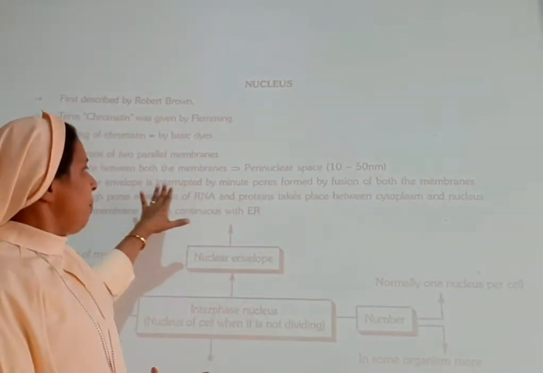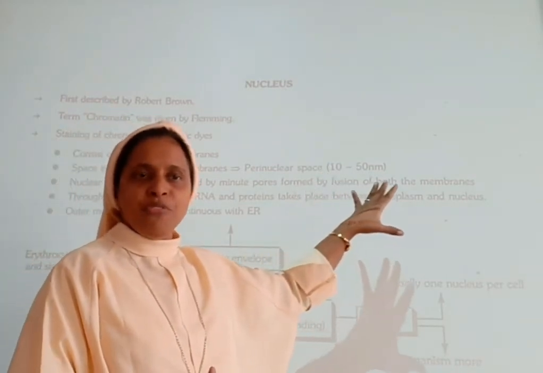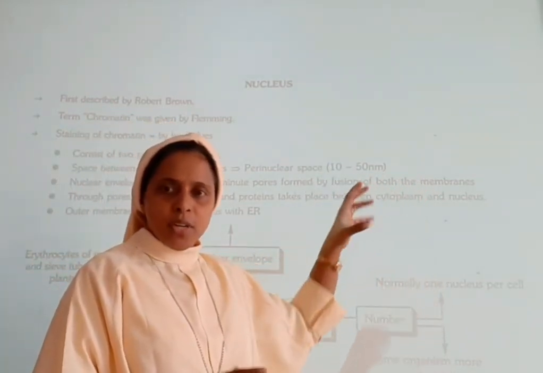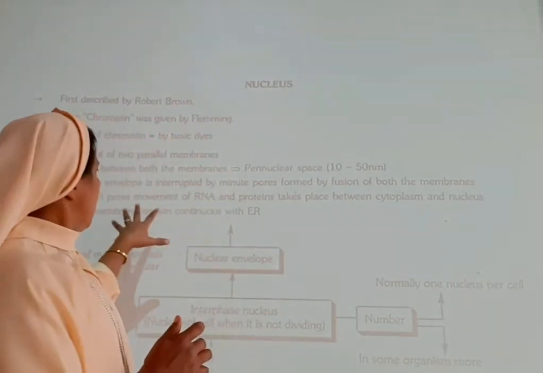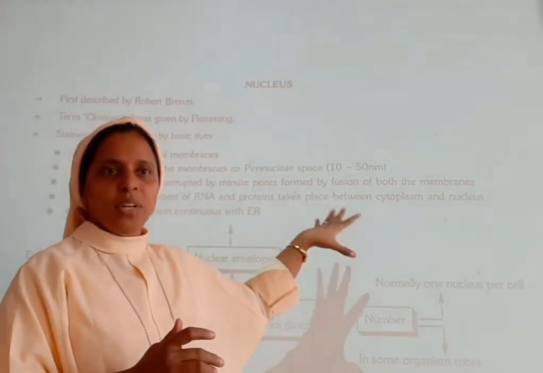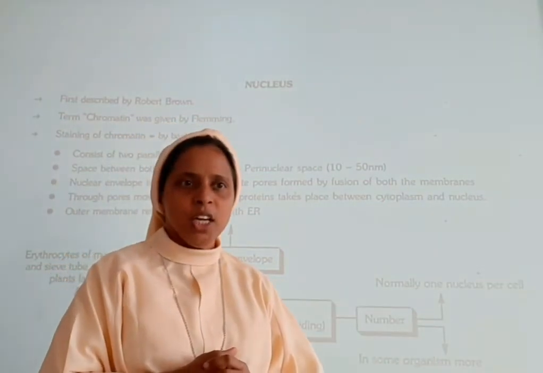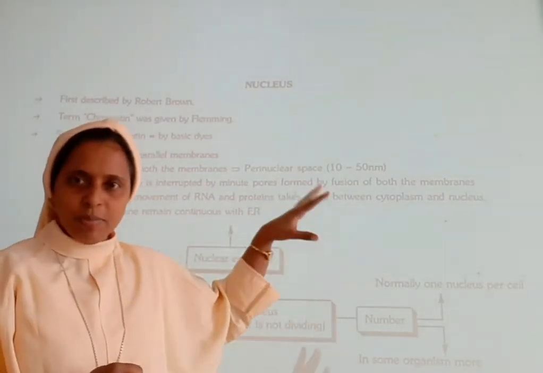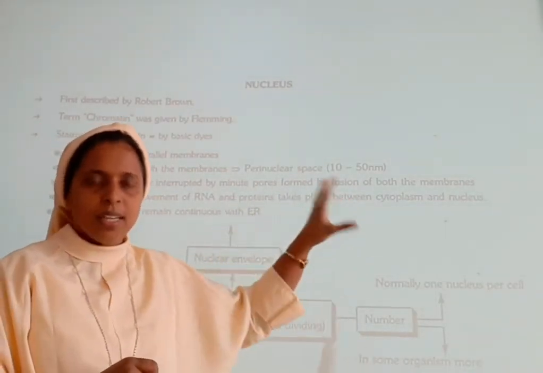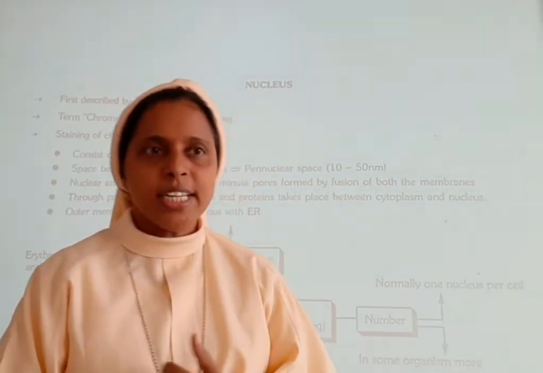The nuclear envelope is interrupted by minute pores formed by the fusion of both membranes. Through these pores, the movement of RNA and proteins takes place between the cytoplasm and the nucleus. The outer membrane remains continuous with the endoplasmic reticulum.